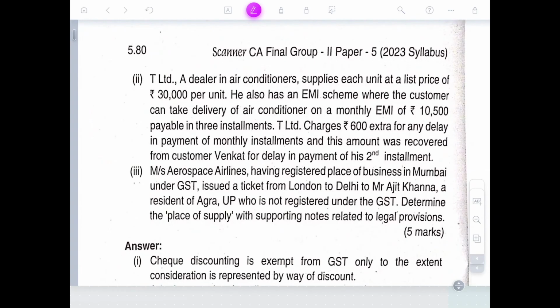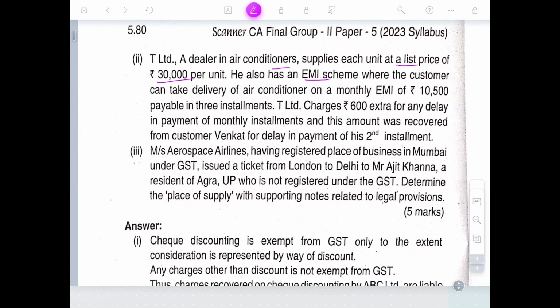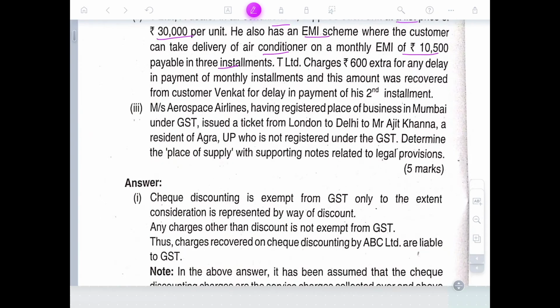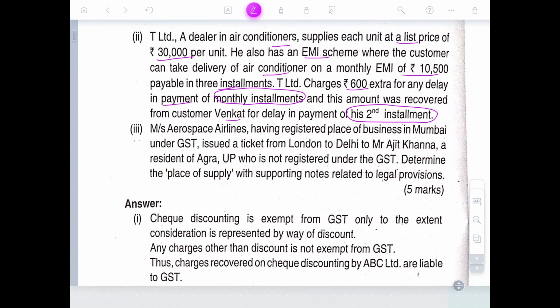T Limited is a dealer in air conditioners, supplying each unit at a list price of 30,000 per unit. He also has an EMI scheme where the customer takes delivery of the air conditioner and pays a monthly EMI of 10,500 in 3 installments. T Limited charges 600 extra for every delay in payment of a monthly installment. If the amount was recovered from the customer, Venkat has delayed payment of the second installment. Any penalty paid for the delay in installment is subject to tax at the rate of the AC unit.